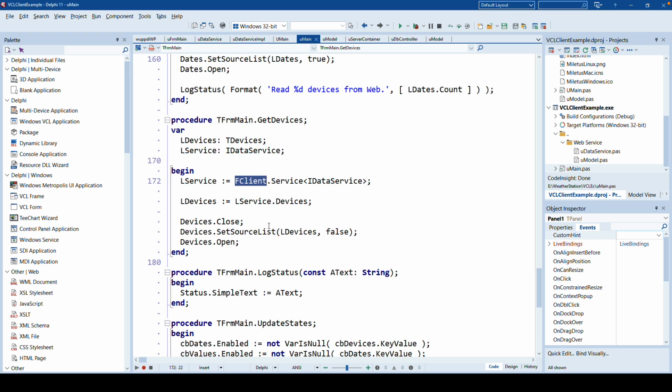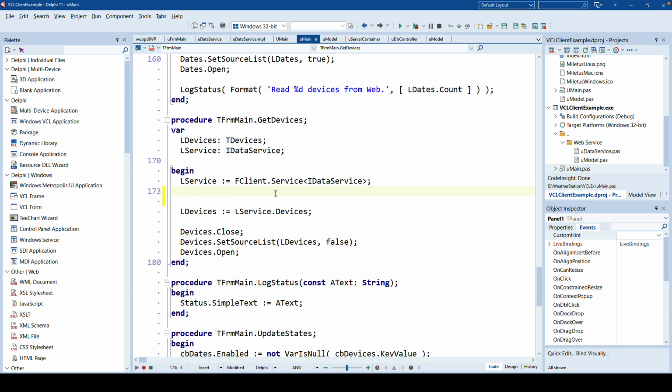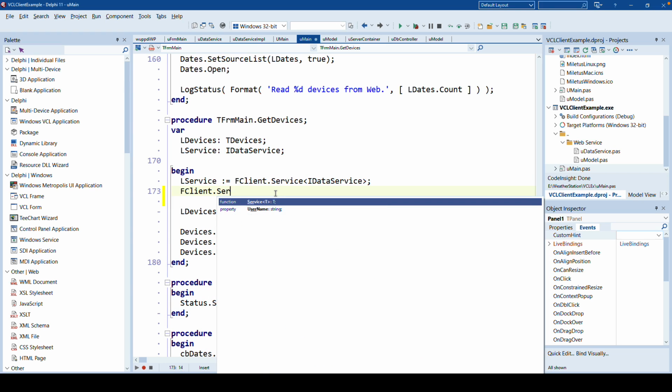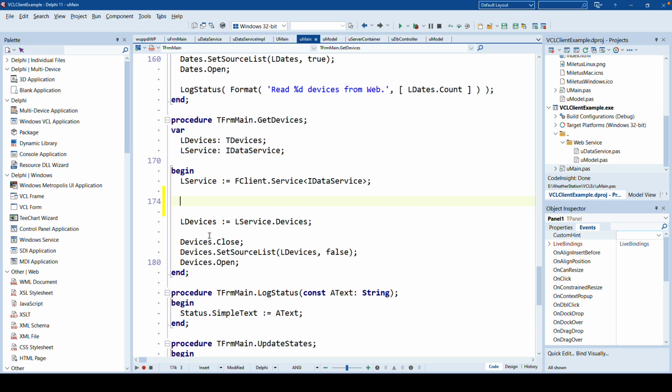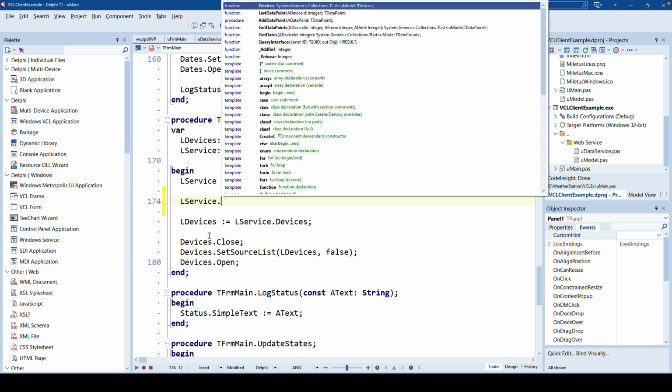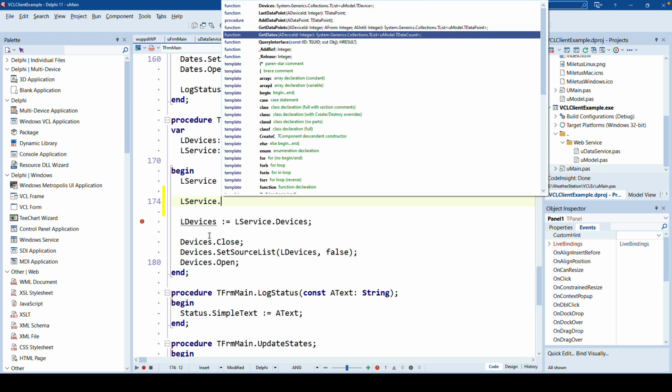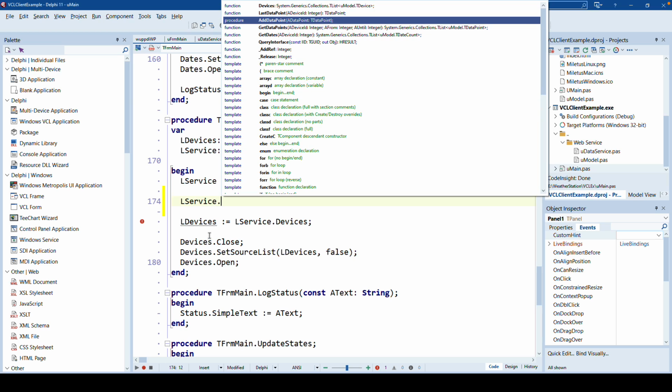That's the field variable that we used. This has a method called Service. Let me type it, show you the code completion for that, of T. T is IDataService, and it returns a T. So at that point, our LService will be of type IDataService. And this is, let me use a little bit of slang here, freaking amazing, because if you type LService dot, you get all the methods that your web service has to offer.